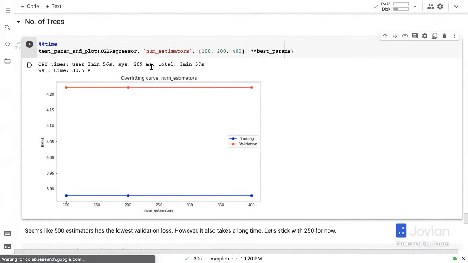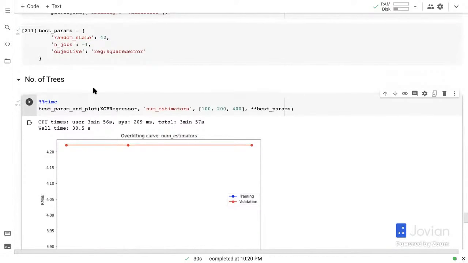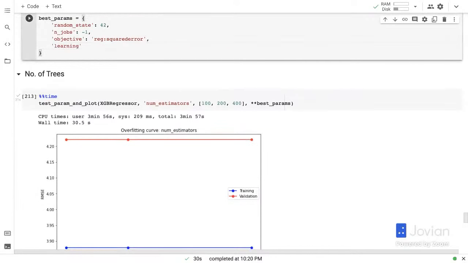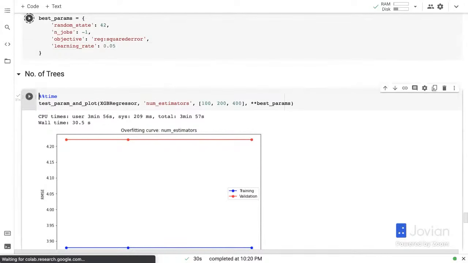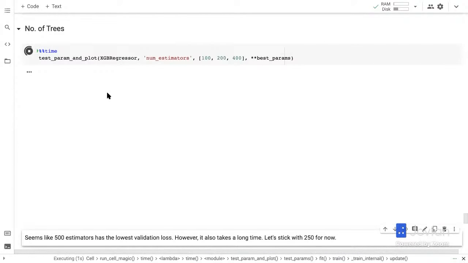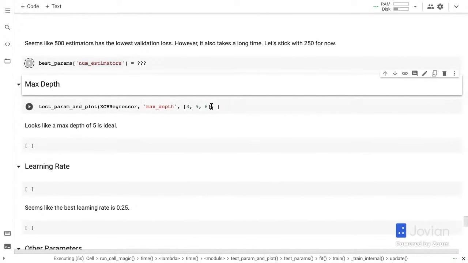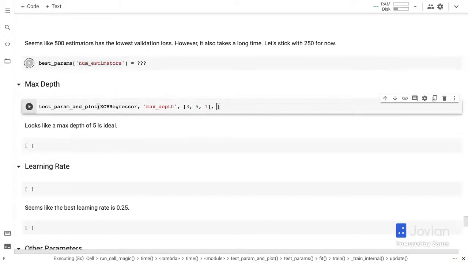Oh, there it is. Okay, so seems like number of estimators isn't really making a big difference at the moment. Seems like maybe we should reduce the learning rate or something and then try changing the number of estimators. Let me change the initial learning rate to 0.05 instead of 0.1. Let's see if that gives us any benefit. But yeah, we can try a max depth of 3, 5, maybe 7, let's say.